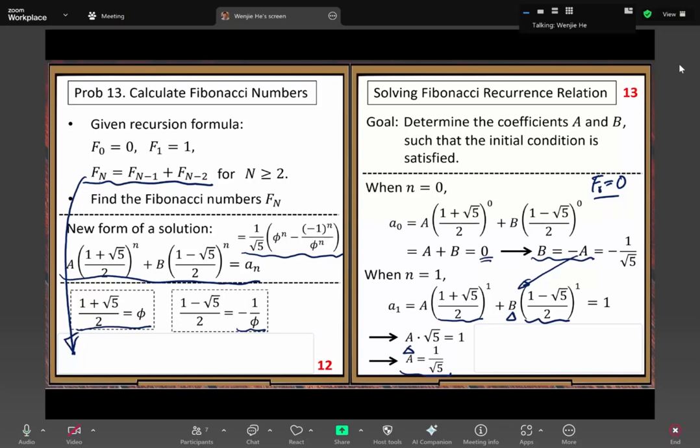This term you use x squared, because its subscript is 2 more than the lowest one, so that difference number is used here. Then for this one you use x plus 1. This we call the characteristic equation.